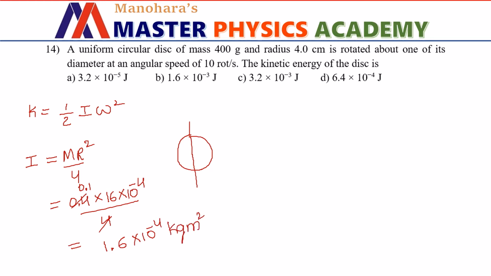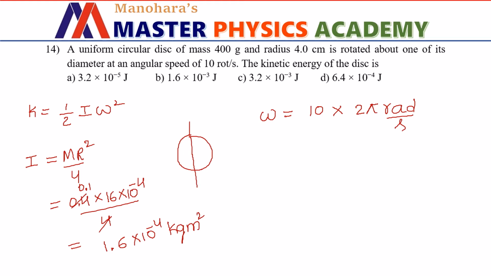Okay, right. Then omega is given in the unit of rotation per second. So 10 rotations per second. Each rotation will cover 2 pi radians. That means 1 rotation per second means 2 pi radian per second. So that is going to be the value of omega in SI unit.